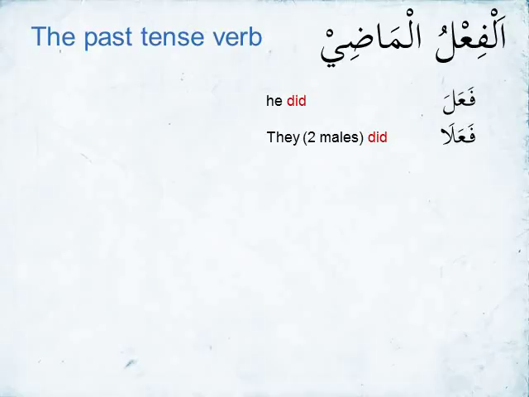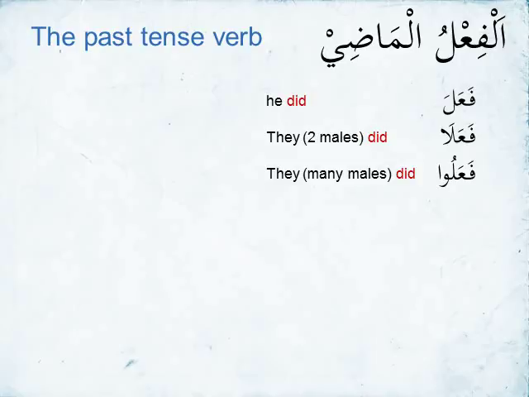In other words, we had fa'ala, now we have fa'ala. So that alif is indicating the doer actually. It's indicating towards two males. So we translate fa'ala as they two males did. The next word is going to be fa'alu. Fa'alu means they did. In other words, they three plus or they many males did.